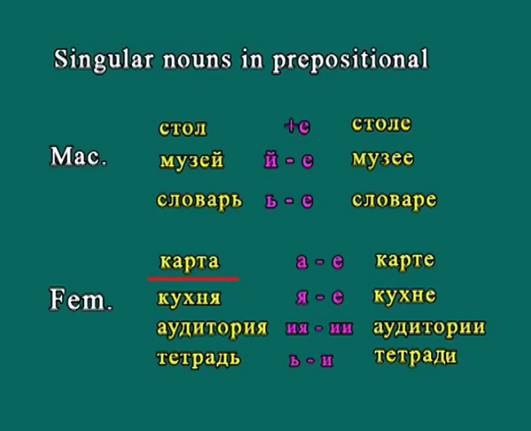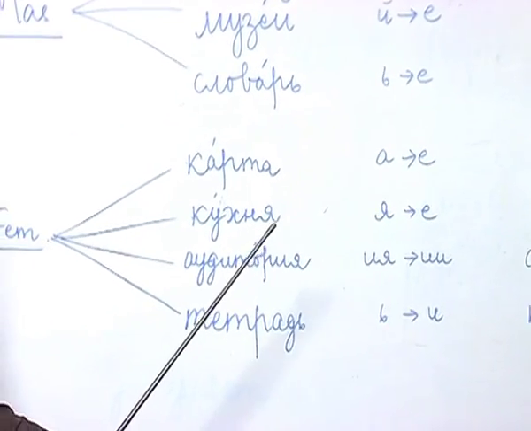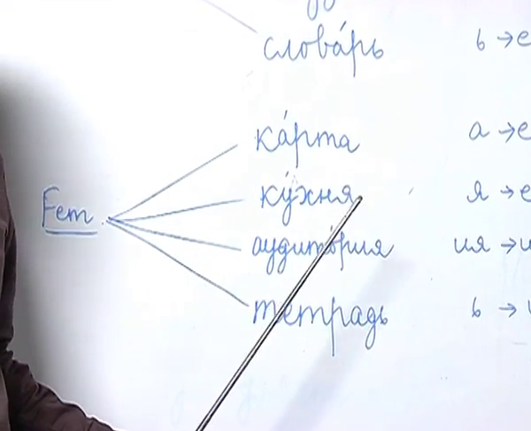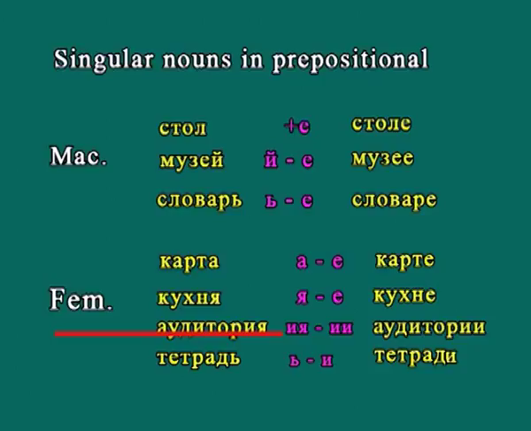The а has to be replaced with е. So, карта will be карте. Let us take another ending, which is я ending. Я is a soft vowel. Кухня, kitchen. How do we change кухня in the prepositional case? Я has to be replaced with the soft vowel е: кухне.